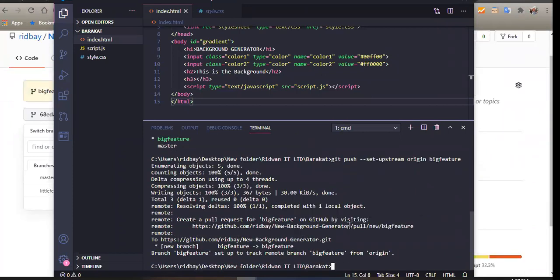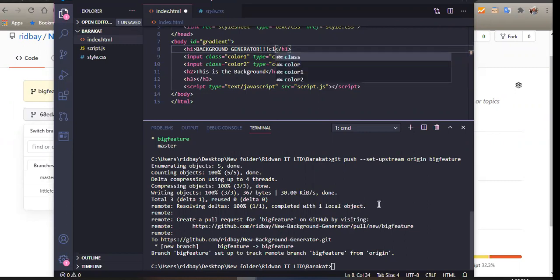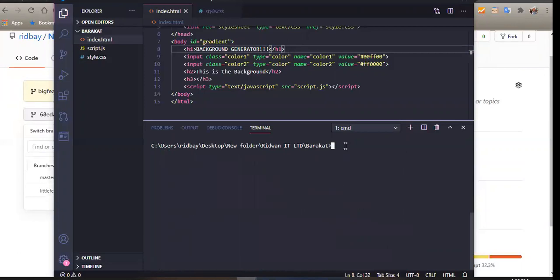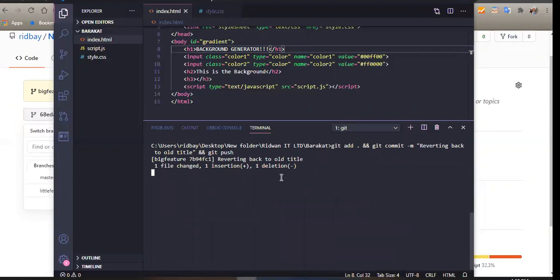Yeah. And you can also make multiple commits inside a single branch. So let's say after adding this, Barakat now says, okay, I need to add an exclamation mark. So she comes here again, adds the exclamation mark, clicks save, and let's clear this. And here again, she's going to do the same command like she did the other time. You see that this is not bringing back that message about the upstream not existing.